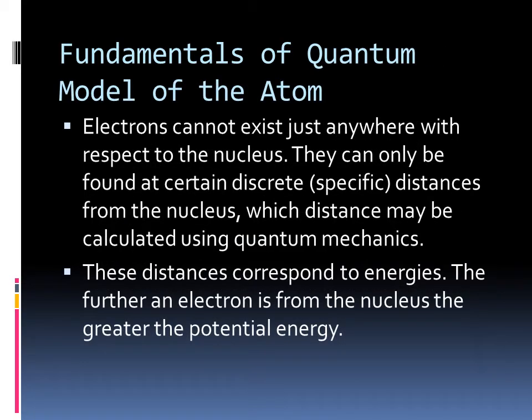Now we can begin looking at the fundamentals of our current model of the atom. All of these fundamentals are based off of complicated math, but we will only be looking at the solutions to those equations. Now, these first 2 points have already been learned by us, but make sure you understand them before we move on. Electrons cannot exist just anywhere with respect to the nucleus. They can only be found at certain discrete, specific distances from the nucleus, which distance may be calculated using quantum mechanics. These distances correspond to energies. The further an electron is from the nucleus, the greater the potential energy.